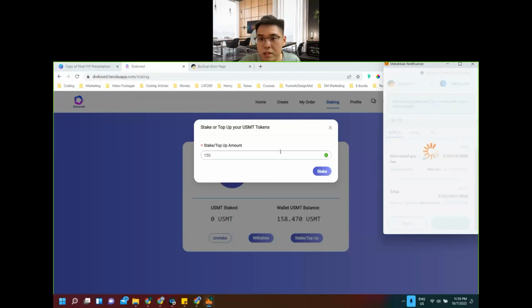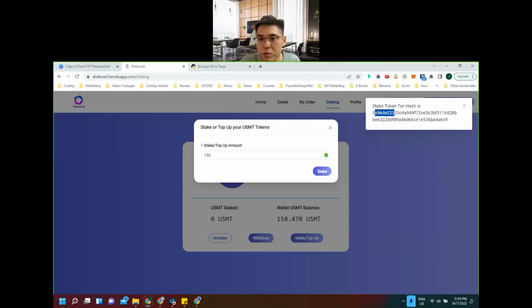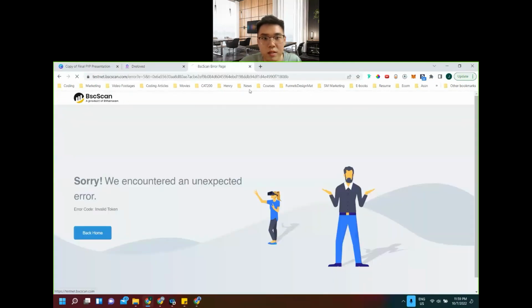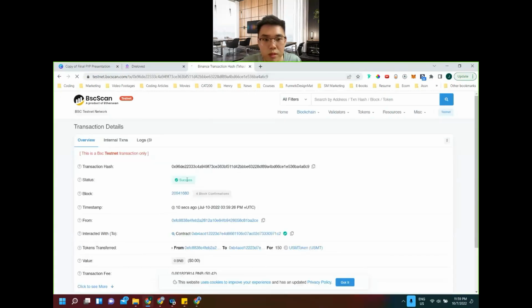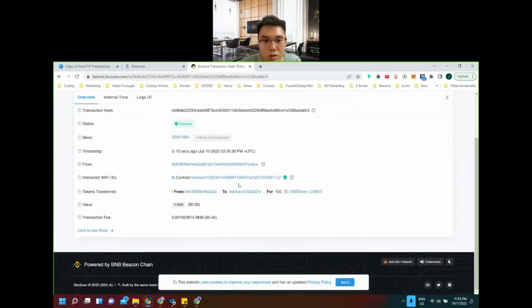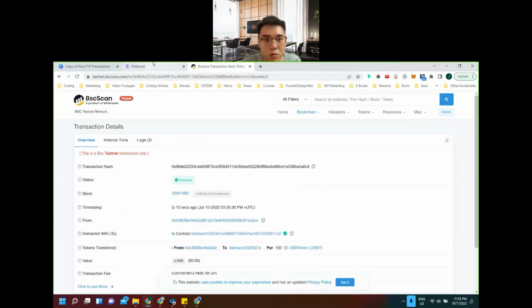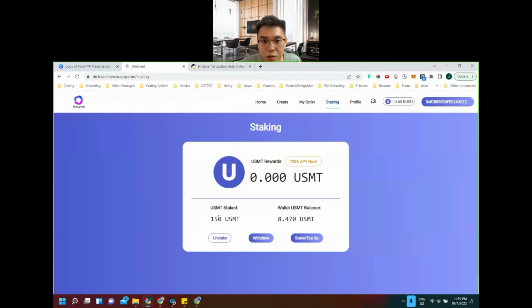So after I stake, the wallet will give me the confirmation modal, and then I'm able to check that transaction on the blockchain page. It's shown on the blockchain: 150 USMT token. It will also be refreshed to 150, and the yield will start earning for that. And right now my wallet balance after minus 150 will be showing this.